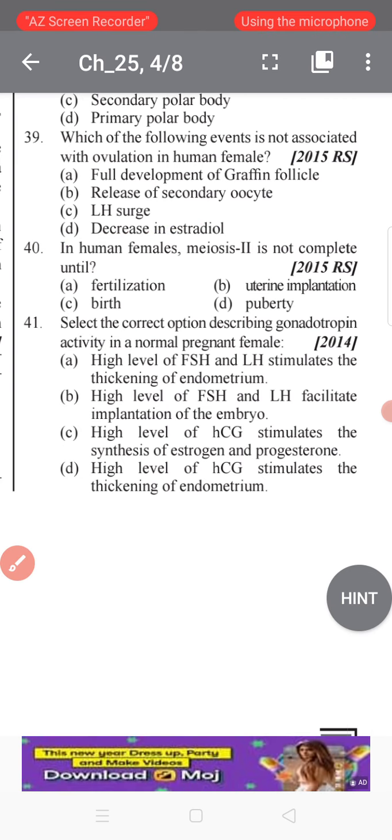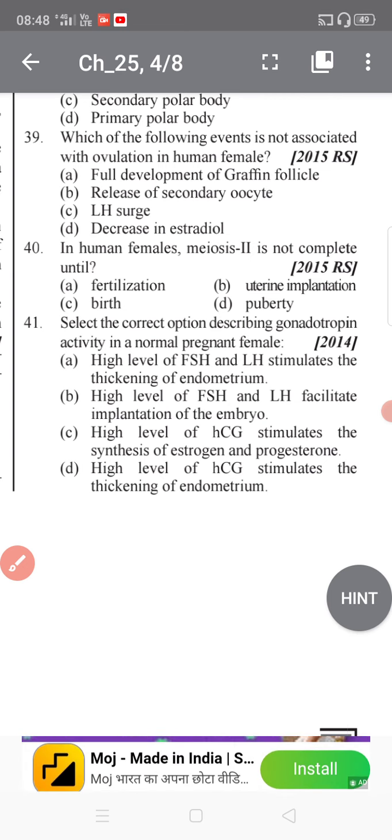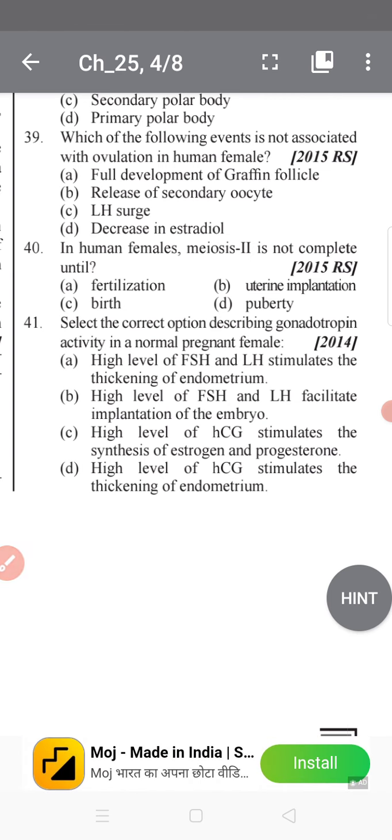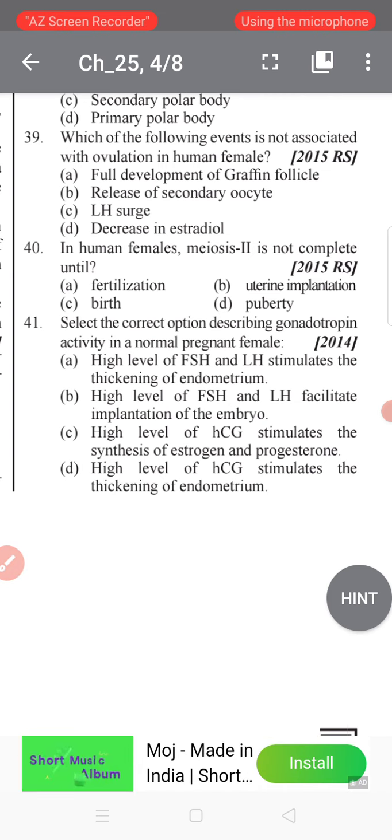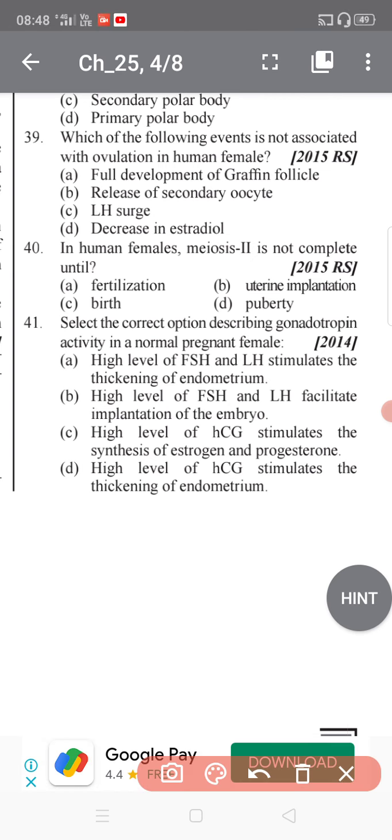Now this is very important, as it was asked in the 2015 pre-medical test questions. Okay, now go to question 40.